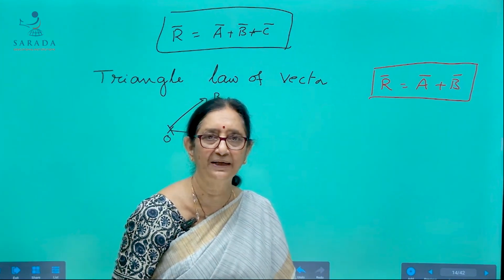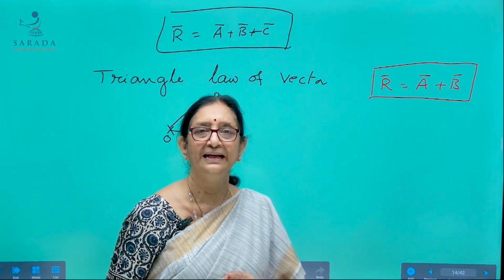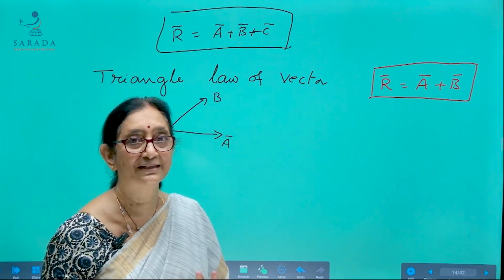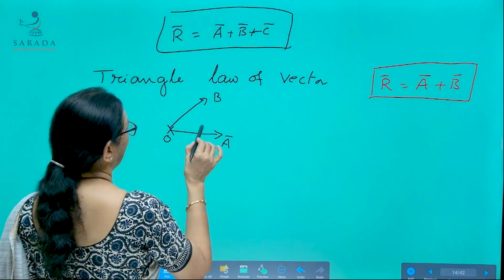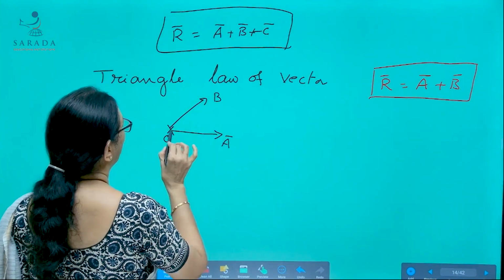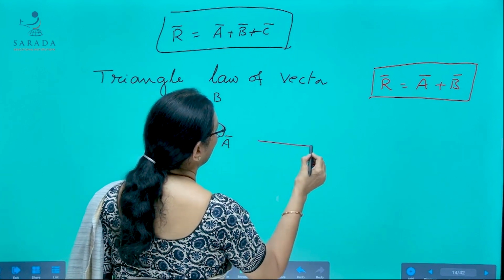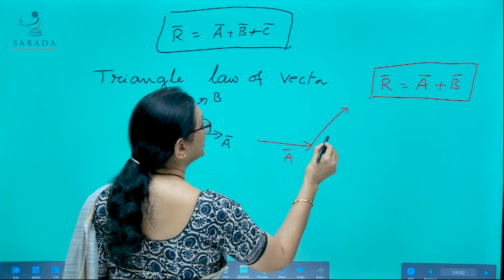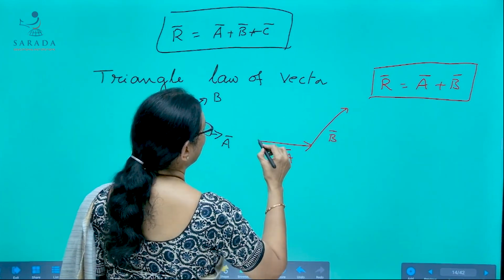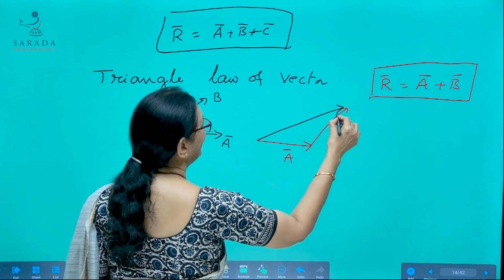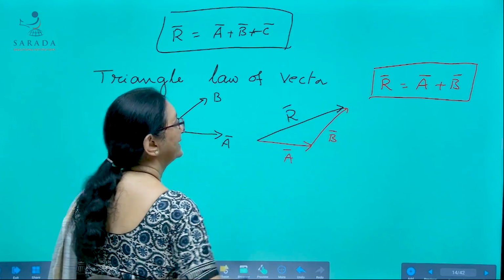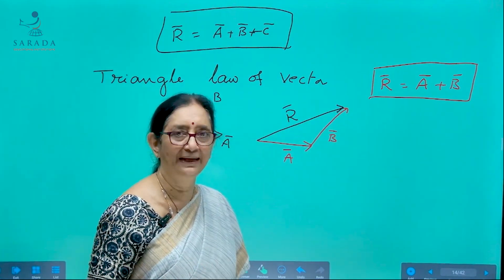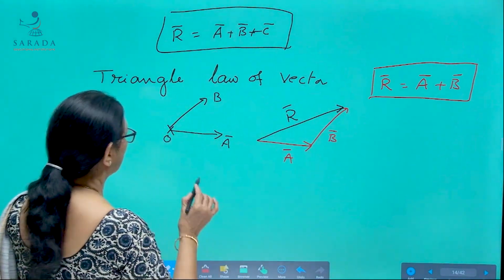Now, we see geometrically how we are going to represent the resultant of those two vectors, which is given by triangle law of vectors. Now, I am telling you the triangle law of vectors. When two vectors A bar, B bar simultaneously acting on a point are represented by the adjacent sides of a triangle, then its closing side taken in the reverse order represents their resultant both in magnitude and direction. Clear?